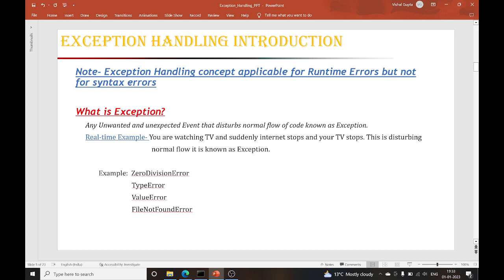I'm watching TV and suddenly my internet stops, and if the internet stops, that will stop my TV. So this is disturbing the normal flow of whatever I was doing. This is something which I can say is an exception. Some examples of exceptions in Python or any other programming language are zero division error, type error, value error, file not found error. We will see how these work in the exercises.